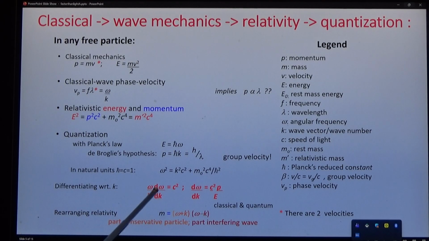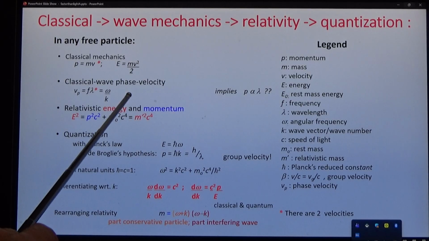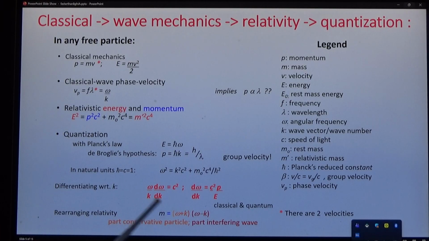What's omega over k? We had that before, that's the phase velocity. And d omega by dk, we're going to find that's the group velocity. Notice, it's equal to c squared over p. Notice one more thing, that if we rearrange this formula, m is equal to 2 functions, a conservative function, which describes a particle, and an interfering function, which describes a wave.